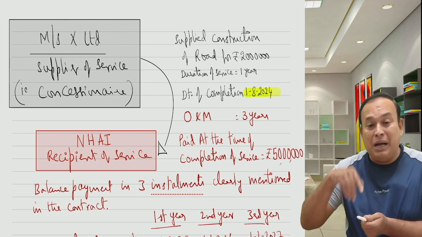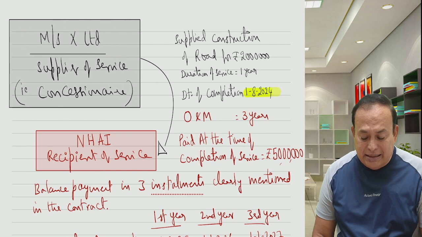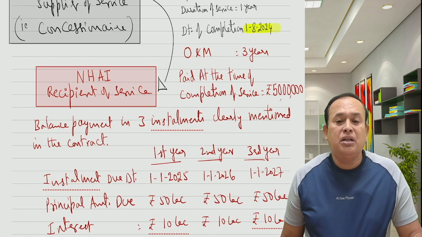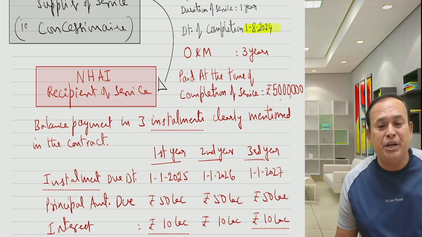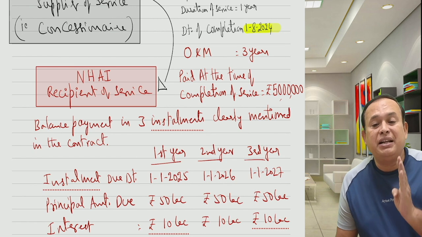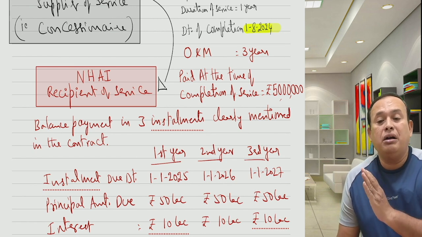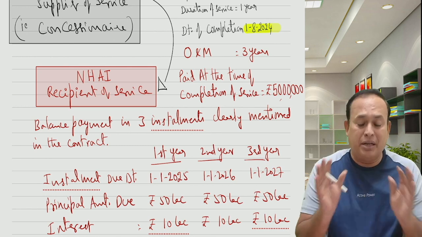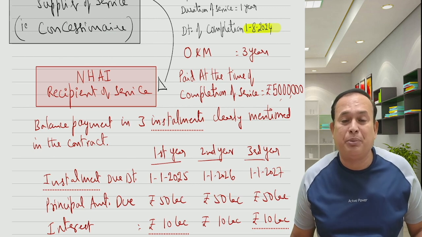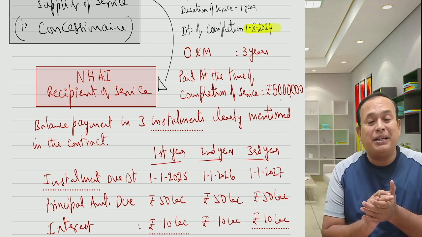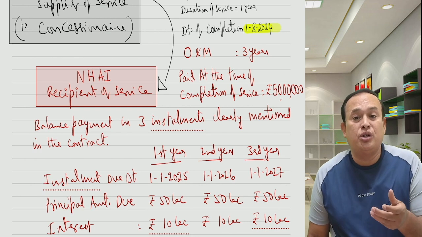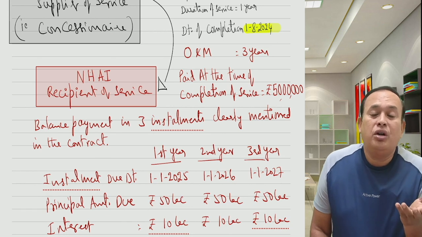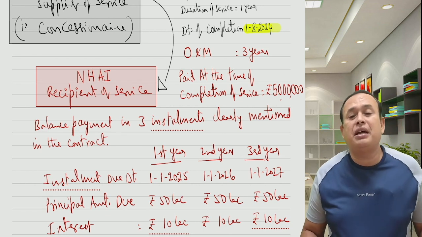Very good. The balance payment in 3 equal installments is clearly mentioned in the contract. Date of installment due: 1st January 2025, second installment due 1st January 2026, third installment due 1st January 2027. Very clearly mentioned in the contract. In case of continuous supply of services, if the due date of payment is clearly mentioned in the contract, the invoice should be issued on or before the due date or the date of payment, whichever is earlier. So that is the date of issue of invoice. That is the time of supply generally.